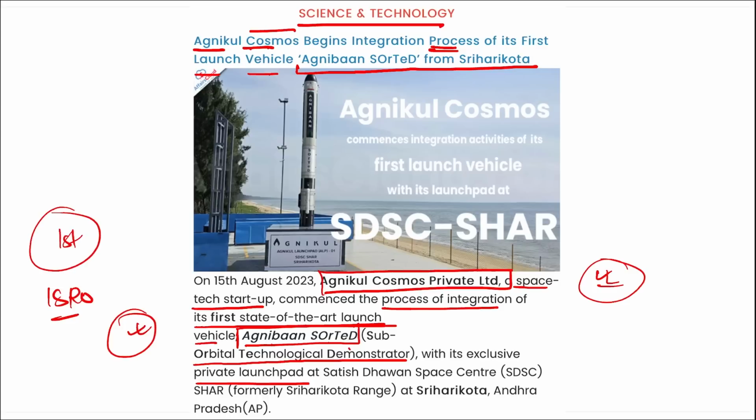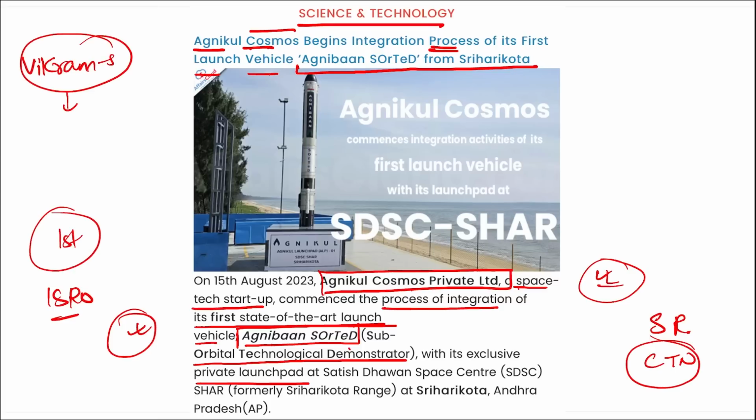Next, remember, if we talk about Agnikul Cosmos Private Limited, the chief executive officer and co-founder here is Srinath Ravichandran, and the headquarters of this company is Chennai, Tamil Nadu. If I ask you Vikram-S, this is the rocket of which company? It is of Skyroot Aerospace. Skyroot Aerospace. Correct? And Agnibaan SOrTeD, this is the launch vehicle of which company? It is of Agnikul Cosmos Private Limited.